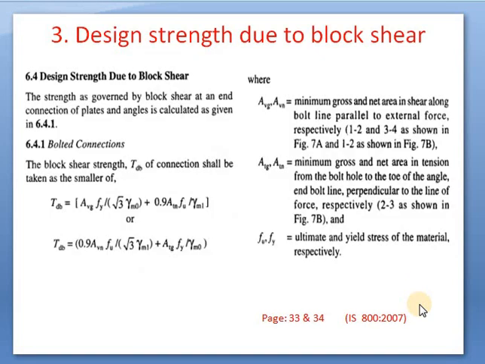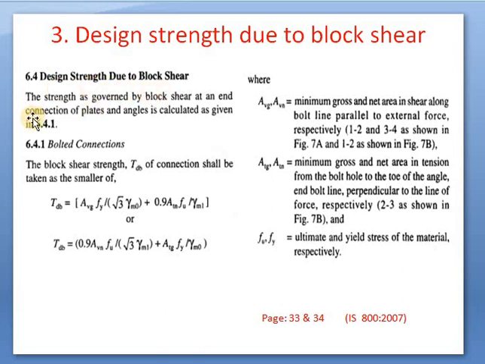Next is the design strength due to block shear. How to find out block shear? The third criteria. One was yielding, number two was rupture, number three was block shear. If you are recalling, number three was block shear. Number three is nothing but the design tensile strength of members due to block shear.